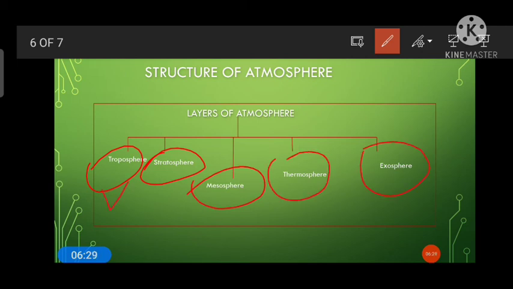So regarding each of these atmospheric layers we'll be discussing in the next class. For today, we'll conclude with this topic.